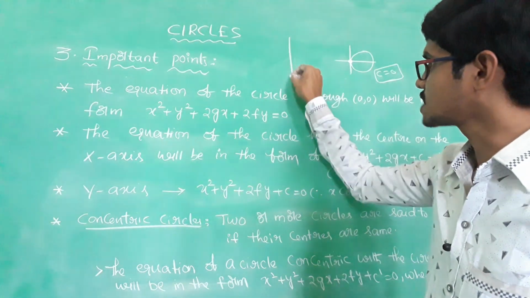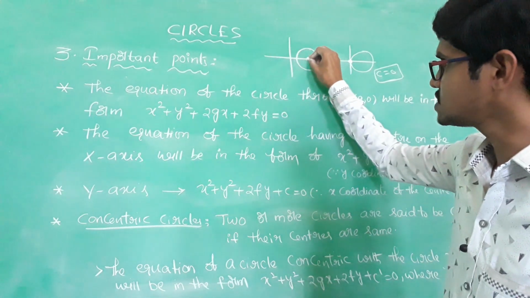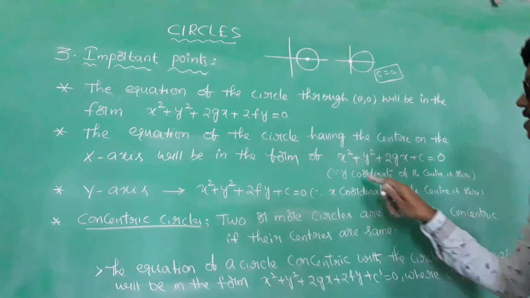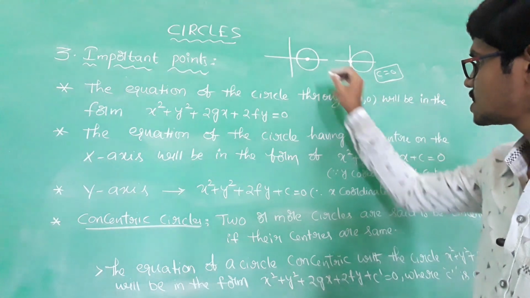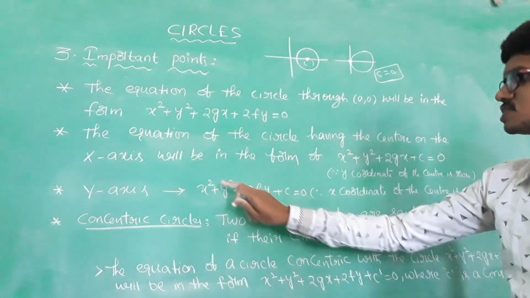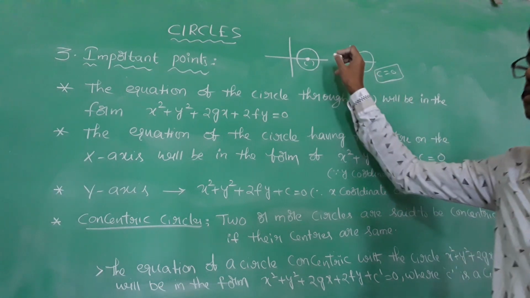Next, the equation of the circle having the center on the x-axis. Having the center on the x-axis means the y coordinate of the center is 0. So the equation of the circle becomes x square plus y square plus 2gx plus c equal to 0.